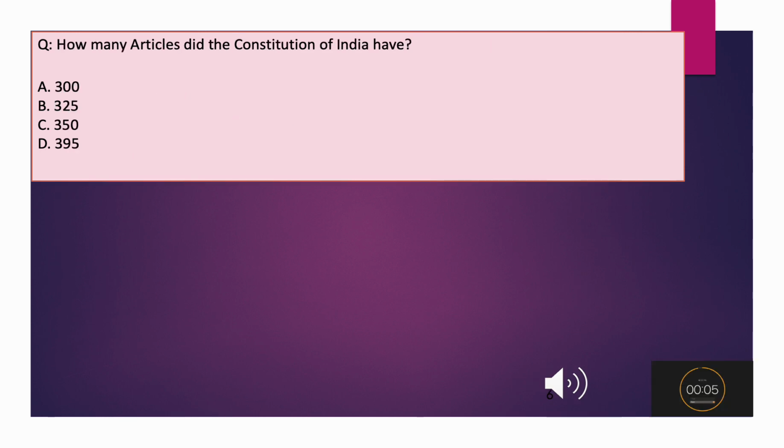How many articles did the Constitution of India have? A. 300. B. 325. C. 350. D. 395.